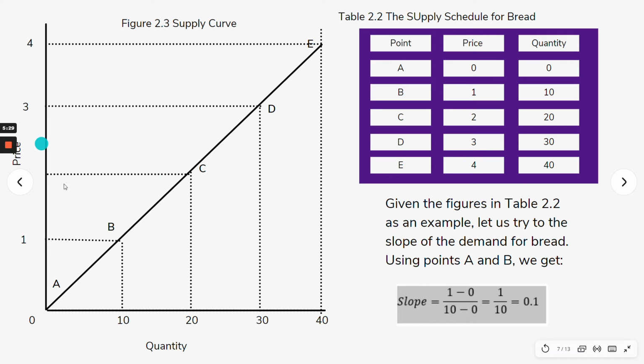So given this graph, using points A and B, we are going to compute for the slope. Again, the slope is P2 minus P1 over Q2 minus Q1. This is from A to B. This is your P1, this is your P2. So P2 is 1 minus P1 is 0, which is 1, over quantity Q2 minus Q1, 10 minus 0, equals 10. So that is a positive 1 over 10, or 0.1. This is now the slope of your